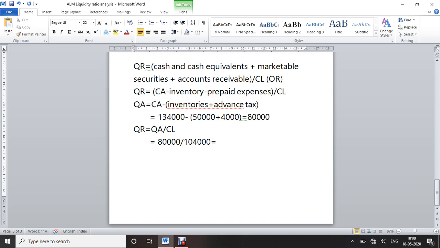This quick ratio equal to 0.77 is to 1. So this is the quick ratio. By this, the quick assets are 0.77 and the current liabilities are 1. Is it clear? I think it's clear, right?